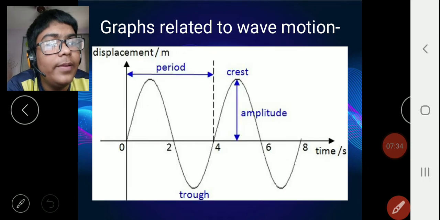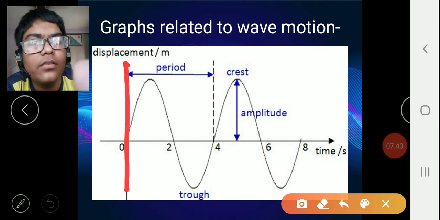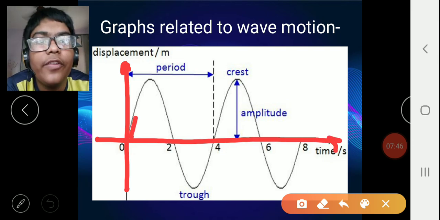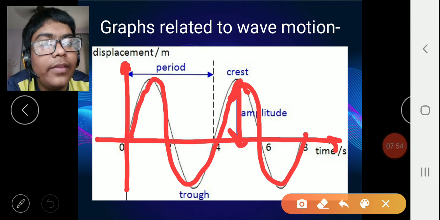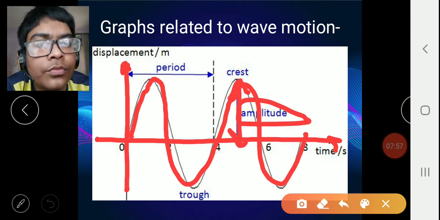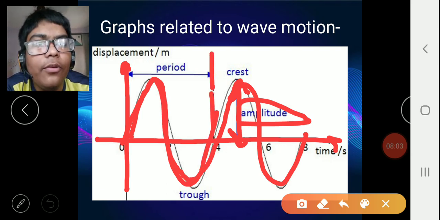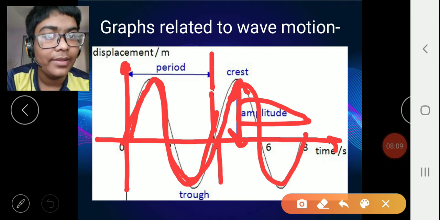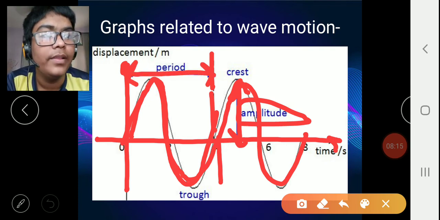Now if we go to the displacement time graph, this is my displacement axis, while this is my time axis. My wave starts from the origin, that is 0, 0, and this is how my wave takes place. This is my crest, and the maximum displacement is the amplitude. This whole thing is my one wave. So this is a time graph, as we all can see. The period of this one wave is the time period.